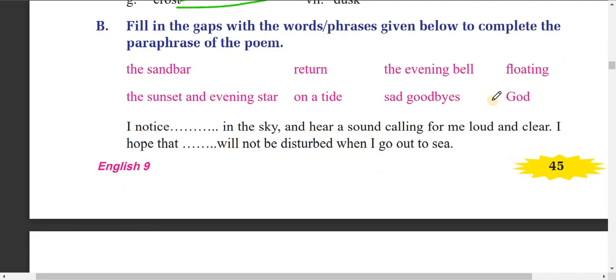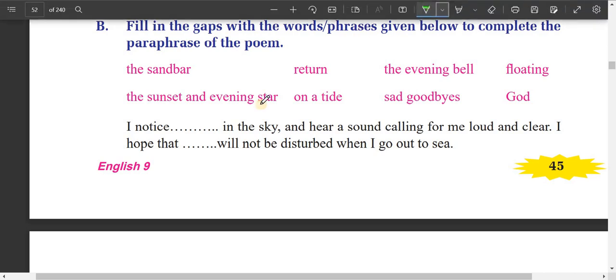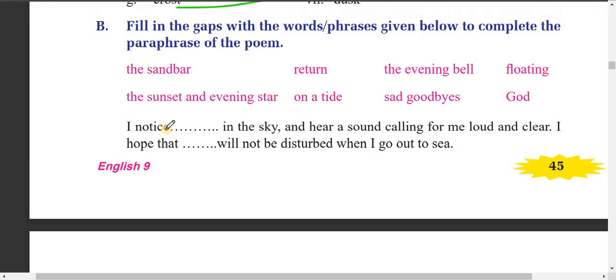Now fill in the gaps. We can see here the first one: I notice in the sky. We have discussed it. I notice the sunset and evening star in the sky, and hear a sound calling for me loud and clear.